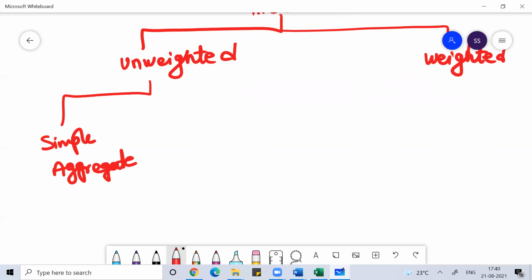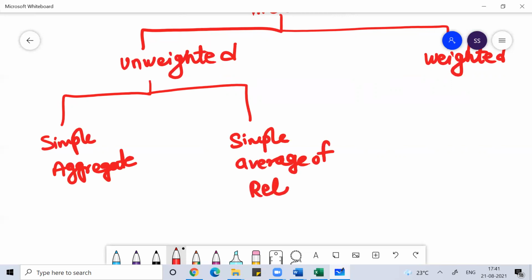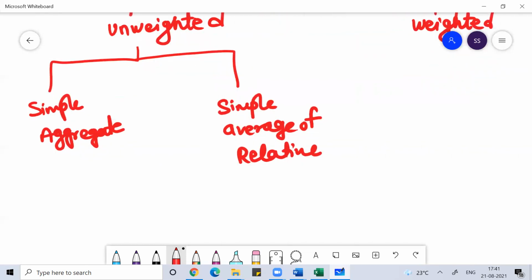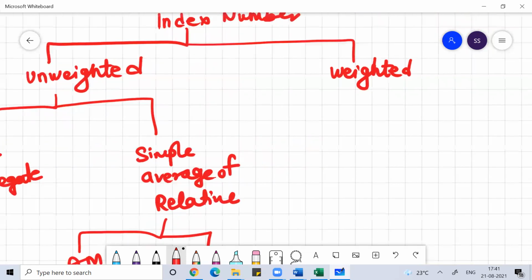After we finish price, we'll do quantity. Then we talked about the simple average of relative method, which can be done either by using arithmetic mean or by using geometric mean.